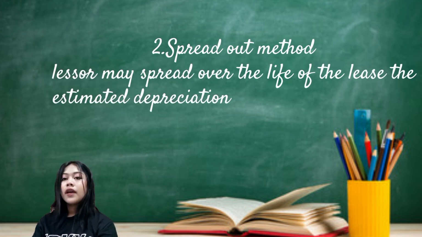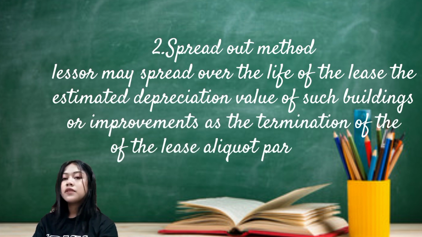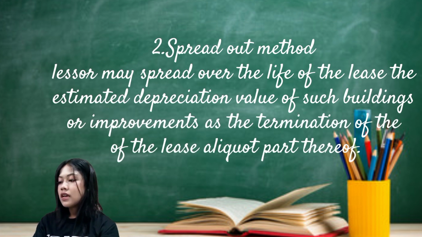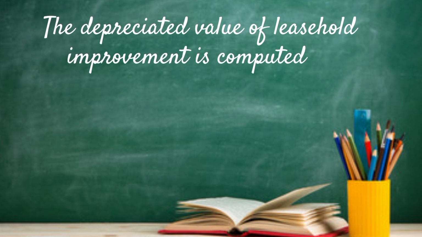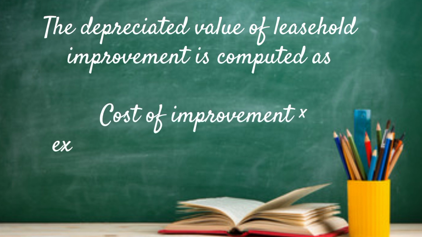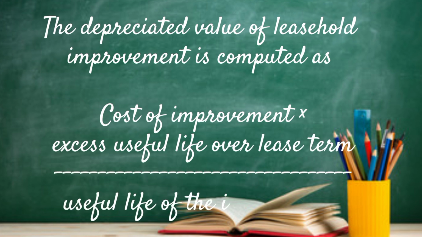The lessor may spread over the life of the lease the estimated depreciated value of such buildings or improvements, and at the termination of the lease, report as income for each year of the lease and any part thereof. The depreciated value of the leasehold improvement is computed as cost of improvement times excess of useful life over lease term, over the useful life of the improvement.